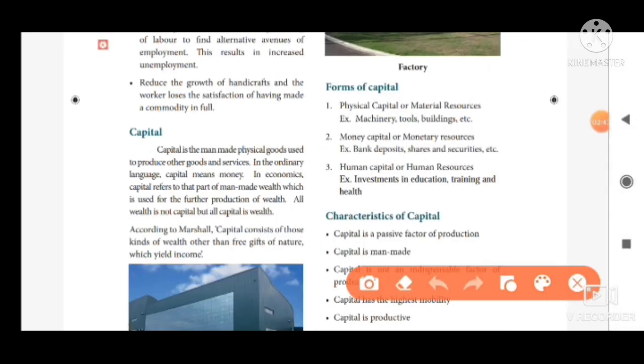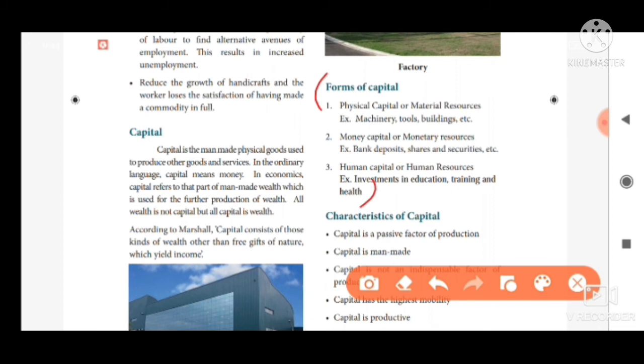Next, eighth question. Write the forms of capital. These are the 3 points. First one, physical capital or material resources. Example, machinery, tools, buildings, etc.